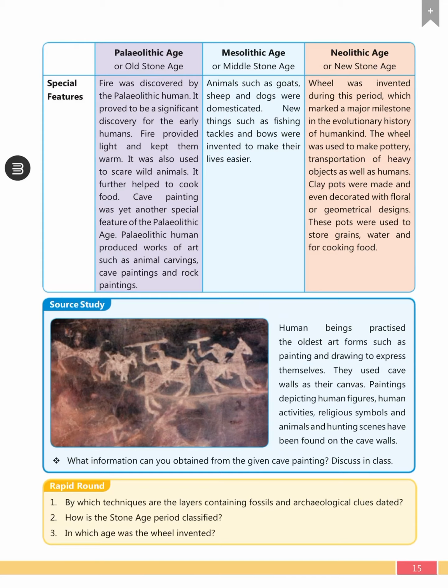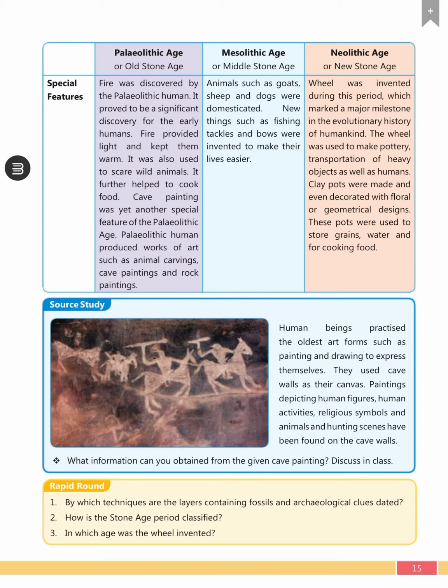The next is the Neolithic age. The wheel was invented during this period, which marked a major milestone in the evolutionary history of humankind. The wheel was used to make pottery, for transportation of heavy objects, as well as for transportation of humans. Clay pots were made and even decorated with floral or geometric designs. These pots were used to store grains, water, and for cooking food.